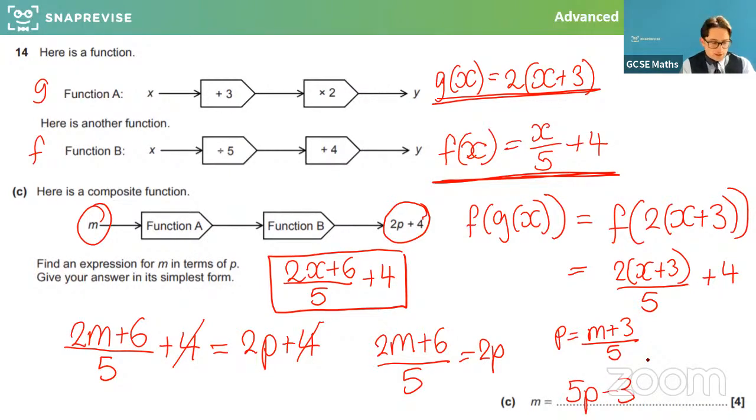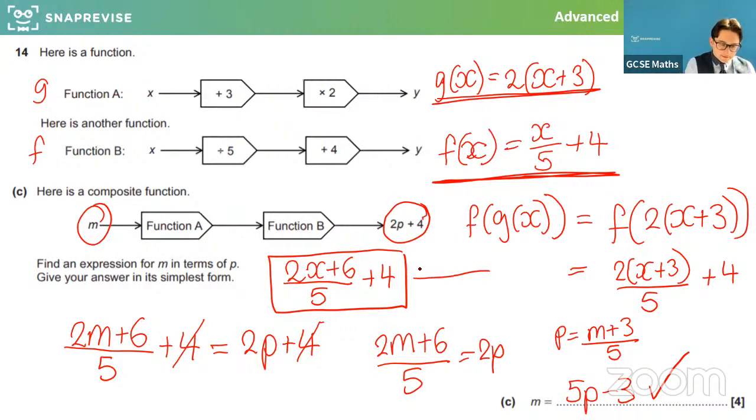Okay, you could have rearranged it a different way. You could have timesed by 5 and then moved things across and then divided. You would have still ended up with this. But this one was quite involved. Feel free to screenshot or go back over if you want to double check anything here, and do, of course, ask me any questions in the chat. I think this is a really good one to look through because you had to form 2 separate functions in terms of x, sub in the letter m, set up this equation, and then rearrange. But all the steps are processes we've done. So it was a perhaps nastier looking one, but really worth going through.